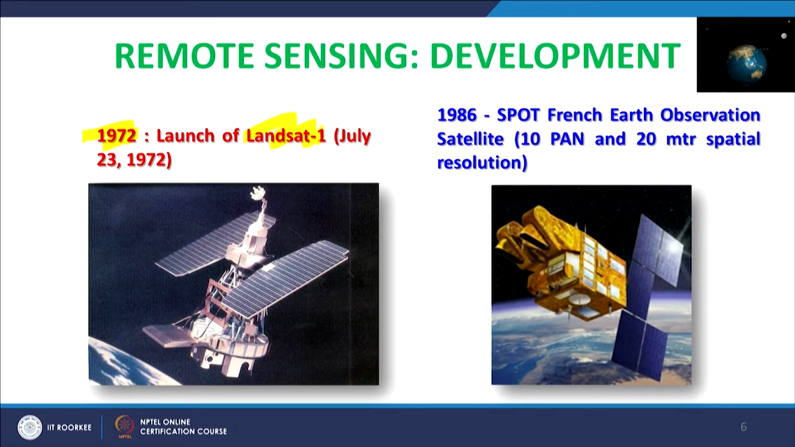New generations of satellites started with the launch of SPOT in 1986, the French Earth-orbiting satellite, in short SPOT. Landsat MSS was giving a spatial resolution of about 80 meters, and when we had SPOT we started getting 10 meter panchromatic, meaning black and white, and 20 meter spatial resolution in multispectral. So that was a big step forward from 80 meters to 10 meters and 20 meters.